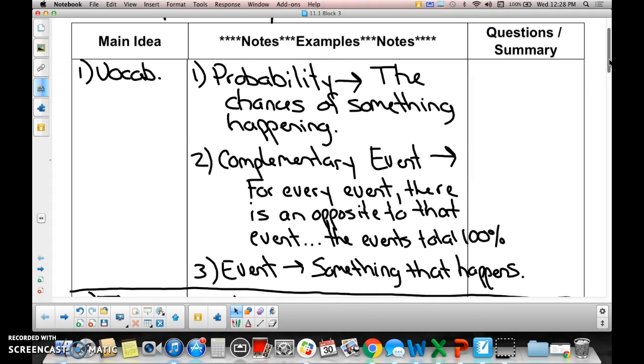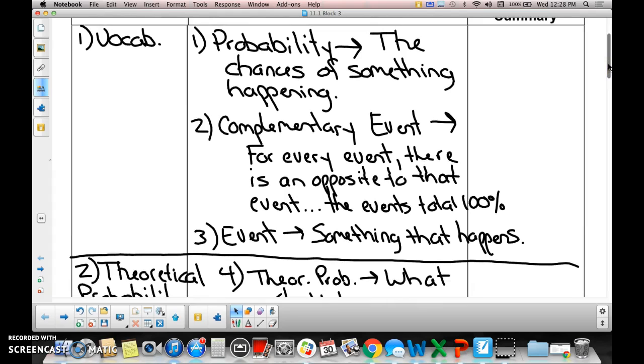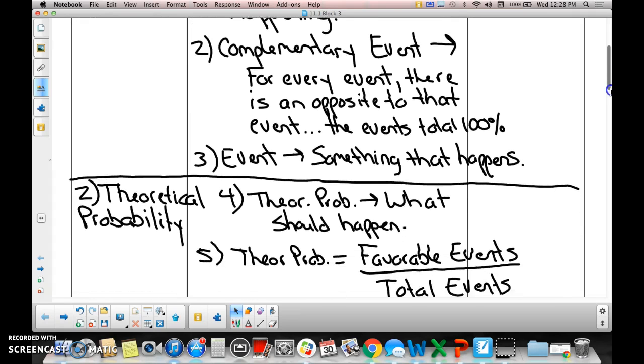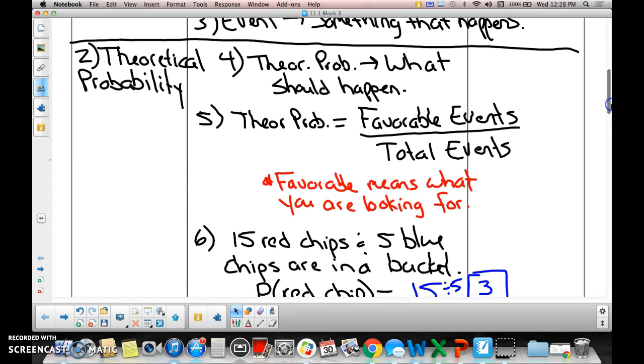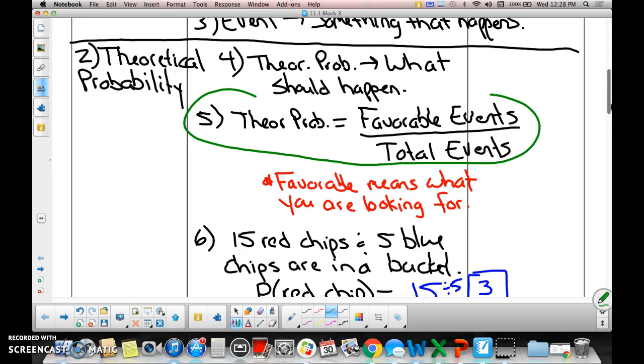Complementary event. We're going to practice a couple of these. I'm not going to go through the definition at the moment. And everybody, on the count of 3, tell me what an event is. 1, 2, 3. Something that happens is an event. All right, now, theoretical probability is one of your main idea sections. You all know that theoretical probability is what should happen. And this formula right here is super important for calculating theoretical probability.